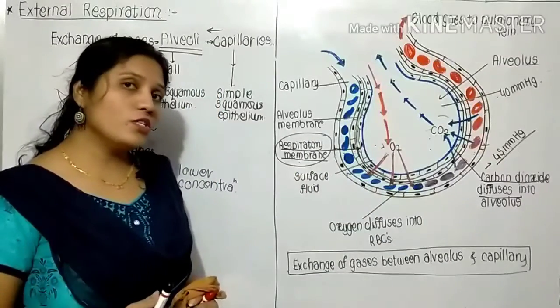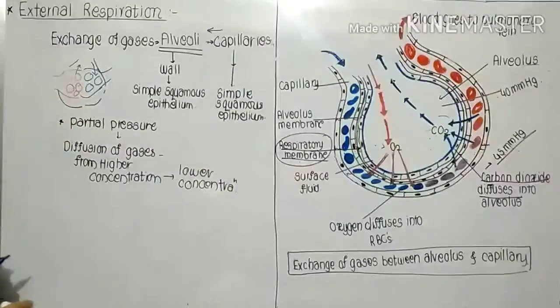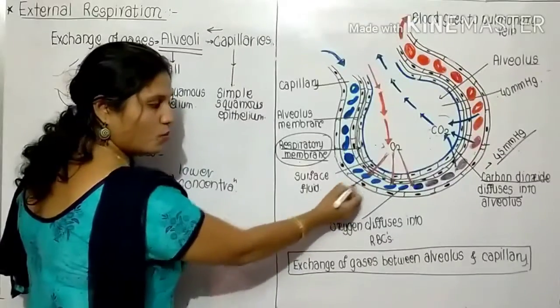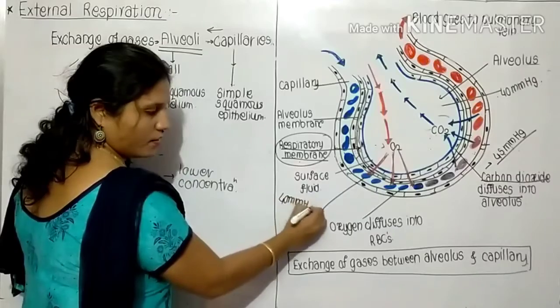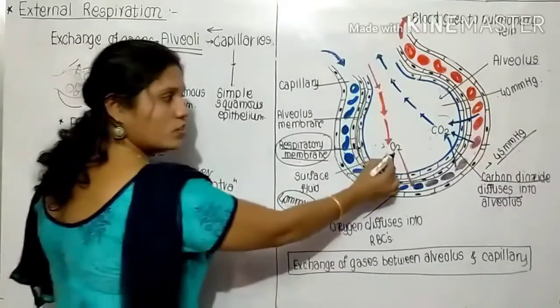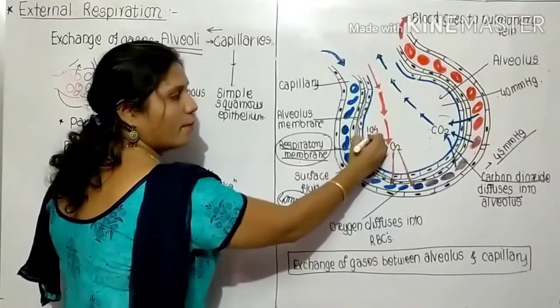Now what about oxygen? Suppose the partial pressure of oxygen in the surrounding capillaries is 40 mmHg, and the partial pressure of oxygen in the alveoli is 104 mmHg.